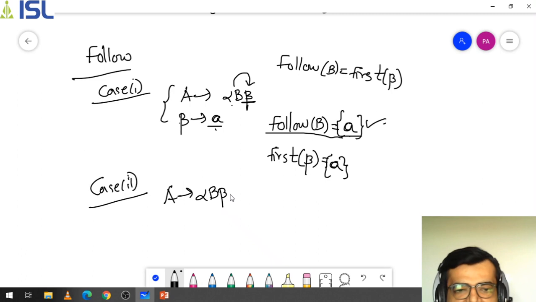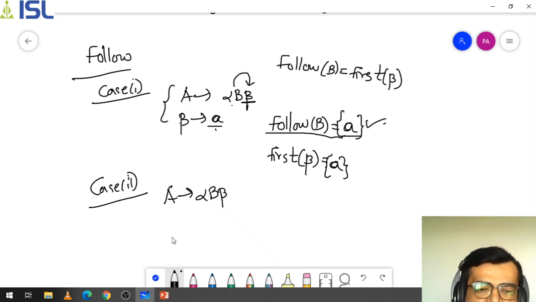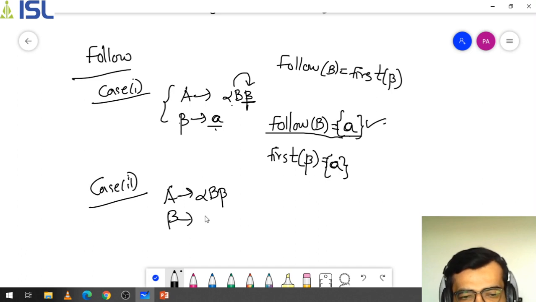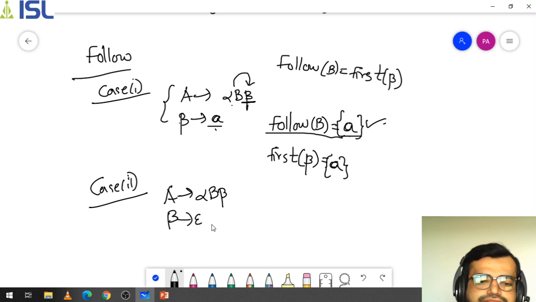There is a slight change here. Now beta here, instead of having a value, is getting epsilon, a null value.